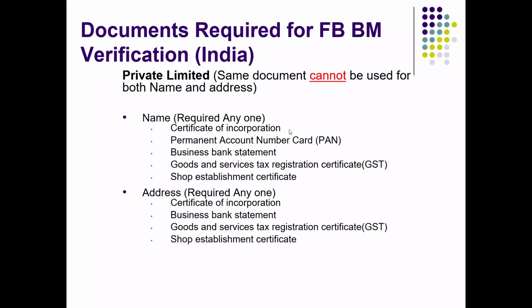So make sure that you remove the password from the PAN card PDF and then you submit it. Same goes for the bank statement as I mentioned previously, then GST and shop establishment. So you have a good number of options if you are a private limited company. Any of these documents will get you through. And it is noticed that the highest approval ratio is of private limited companies. So for some reason, Facebook is loving the private limited companies and giving approvals pretty fast for that.